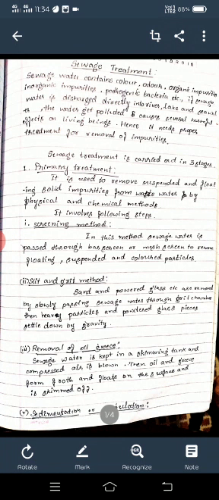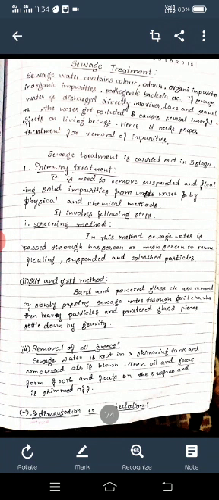Second method is slit and grit method. Very big units are already removed by the screening method, but if any sand particles or glass particles are there, we remove them by the slit and grit method. In this method, the water is slowly passed through a grit chamber. Then any heavy particles or powdered glass pieces present are settled down by gravitational force. This method is called slit and grit method.